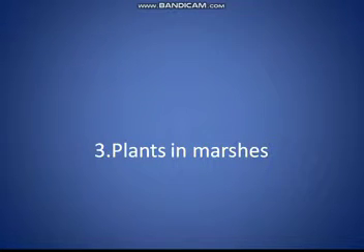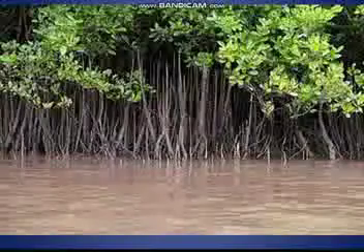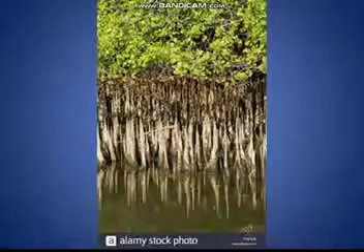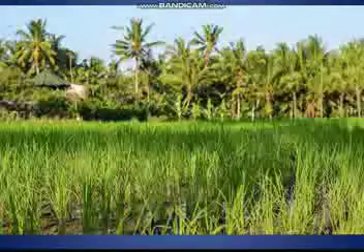Marshes, or daldal. Marshy places have sticky and clayey soil and plenty of water. Such areas are also called swamps. The roots of the plants growing in marshes are unable to get air, therefore the roots of these plants come out of the water in some places so that they can breathe. Such roots are called breathing roots. Means in marshy areas, plants are not able to breathe because of the swamp, so breathing roots come out to breathe the air. Mangroves, especially the Sundarban mangroves, are examples of such plants.